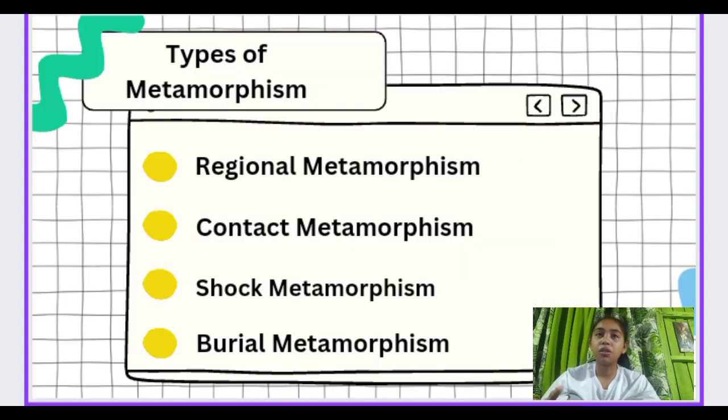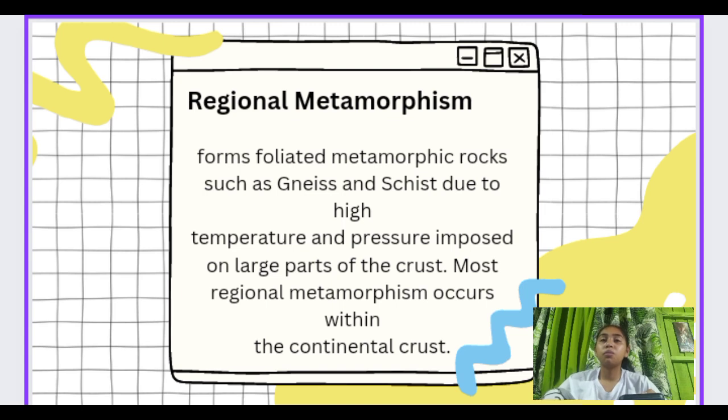Now let's move on to the types of metamorphism. There are 4 types of metamorphism, which are regional metamorphism, contact metamorphism, shock metamorphism, and burial metamorphism. Regional metamorphism forms foliated metamorphic rocks such as gneiss and schist due to high temperature and pressure imposed on large parts of the crust. Most regional metamorphism occurs within the continental crust.